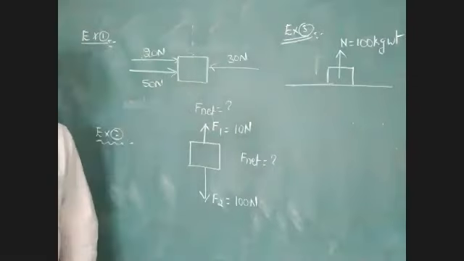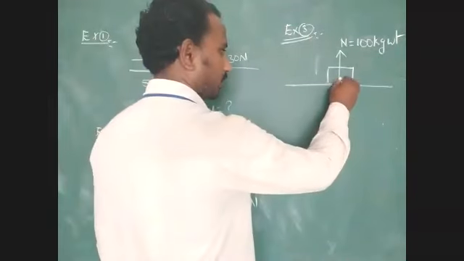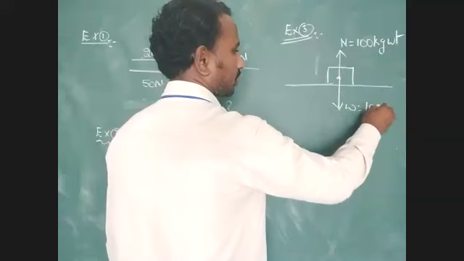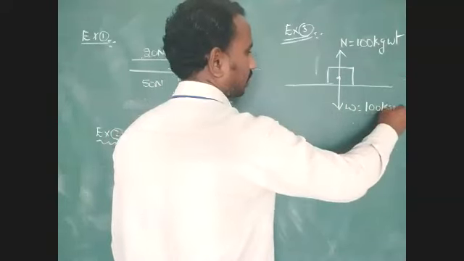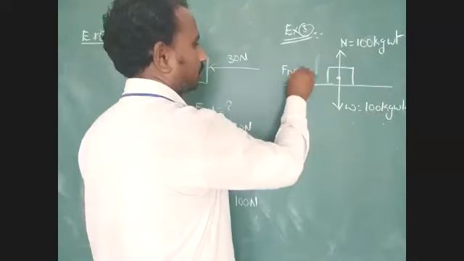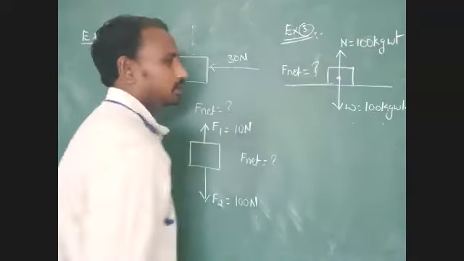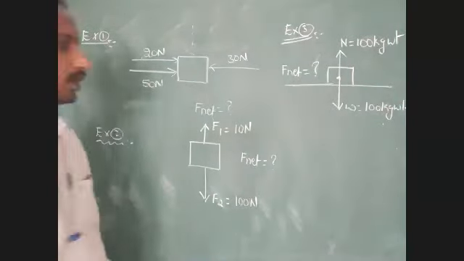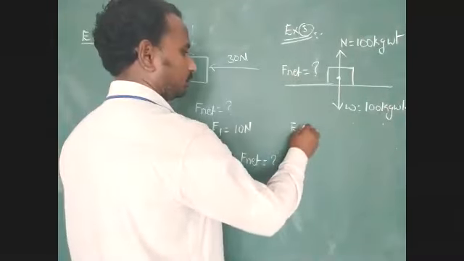The weight of the body is acting in the vertically downward direction, W equal to the same 100 kilogram weight. Find out the net force. F net equal to question mark.